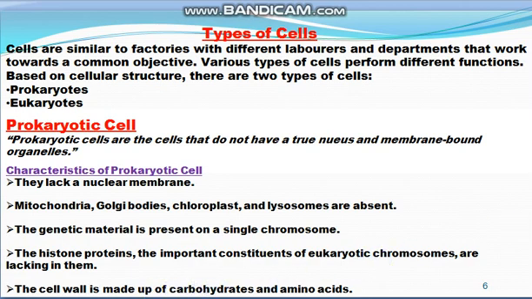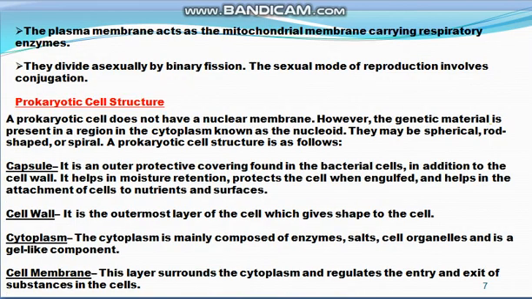Next, the plasma membrane acts as a mitochondrial membrane carrying respiratory enzymes, because prokaryotic cells lack mitochondria, which perform the respiratory function.